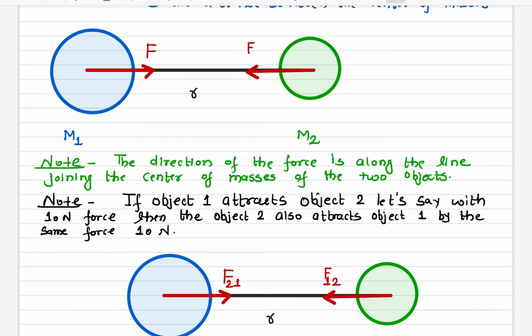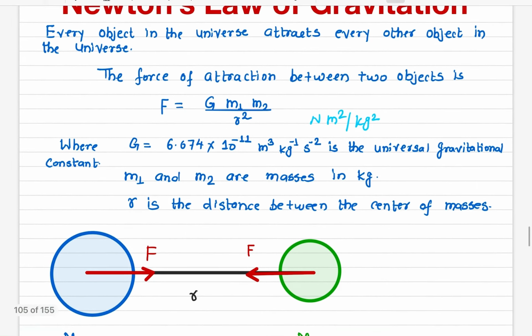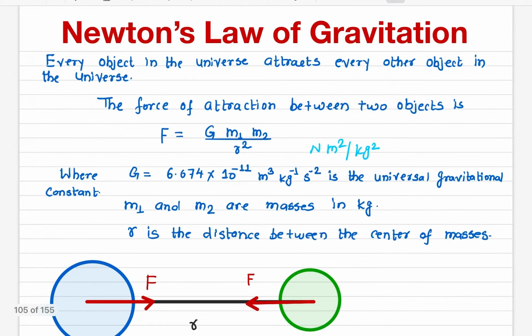The amount of force with which the moon attracts you is exactly the same force by which you attract the moon. It's always equal and opposite. So let me give you some examples of Newton's law of gravitation, just numerical problems.